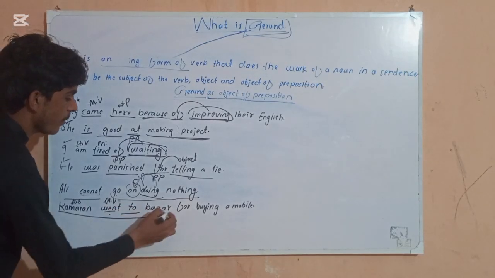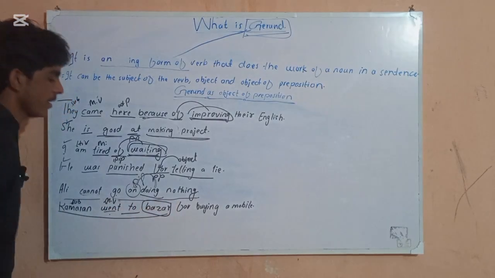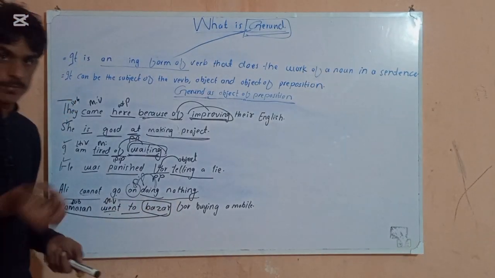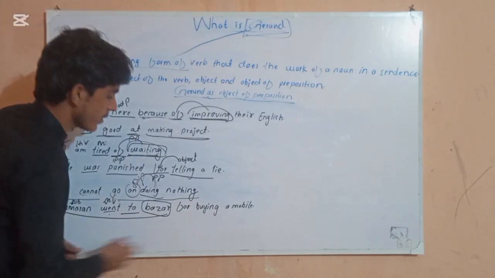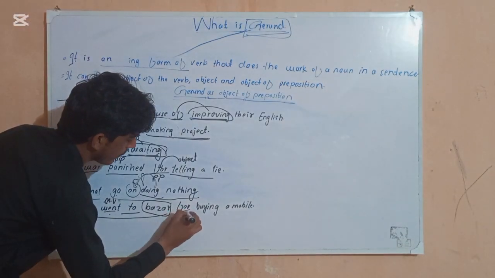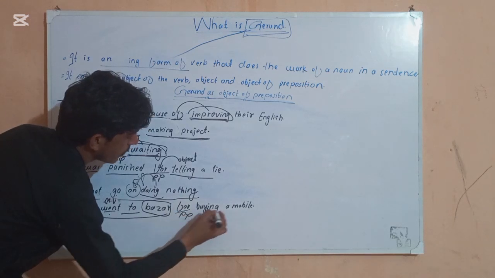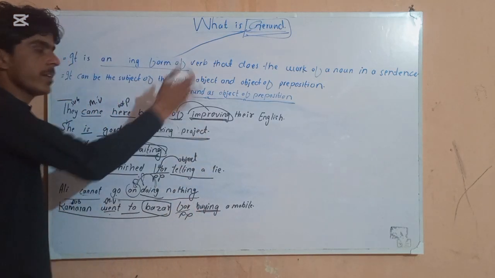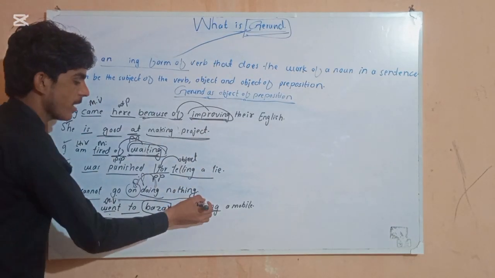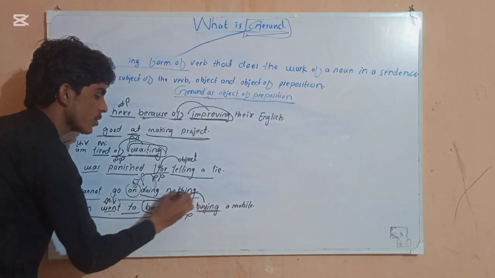To is our preposition, and bazaar is our place. For is our preposition, and buying is our gerund, its object. So this is called object of preposition.